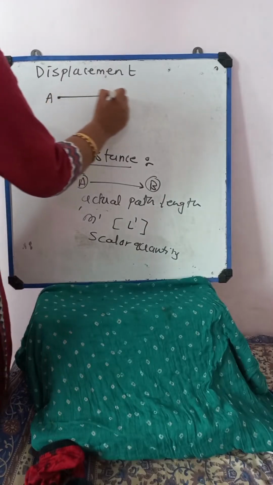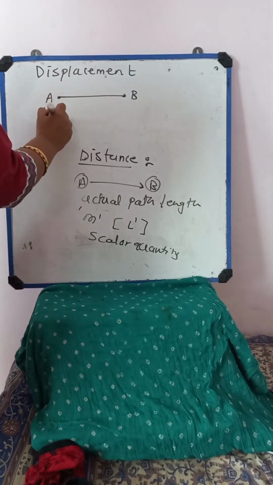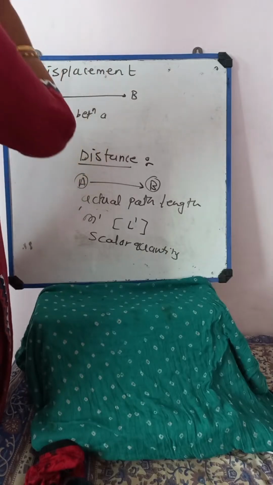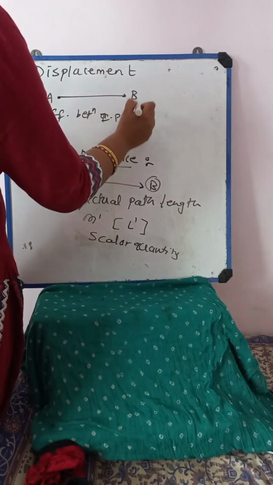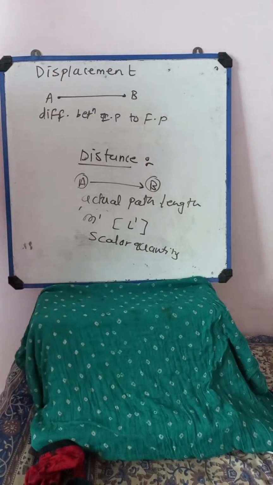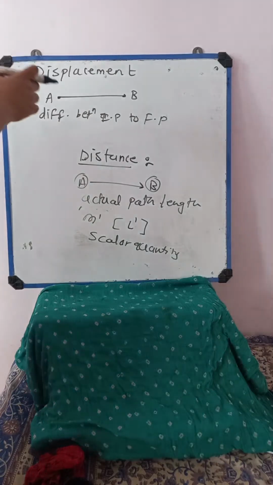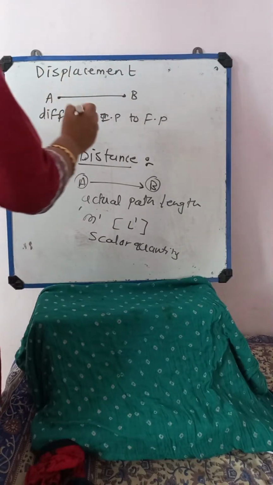Object started from A and finished its journey at B. The difference between the initial point and the final point, that length, the difference between the initial point to the final point, that difference is nothing but what? Displacement, during the course of motion from A to B. That is nothing but displacement.